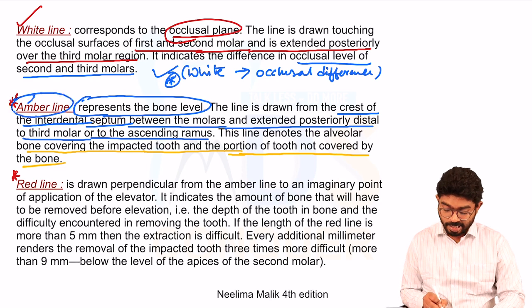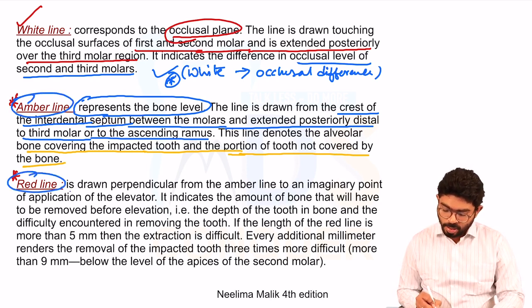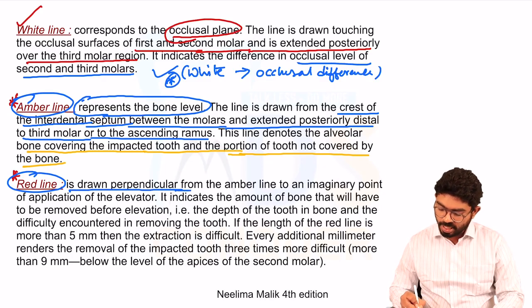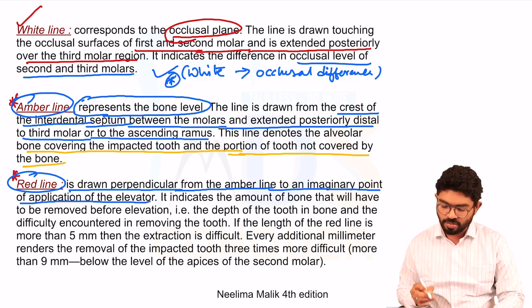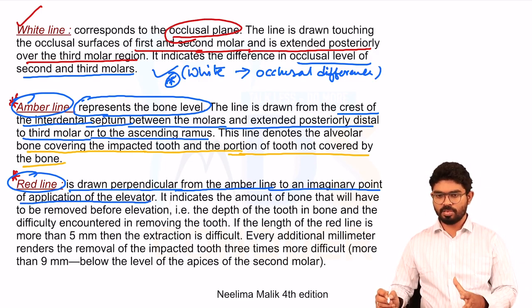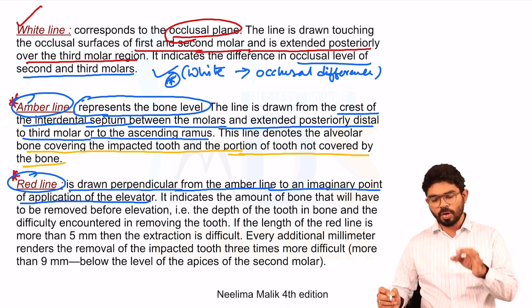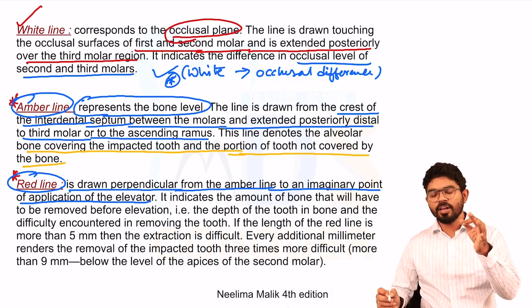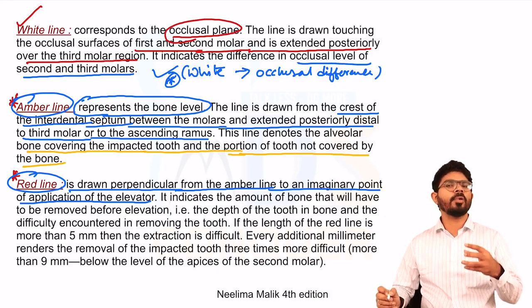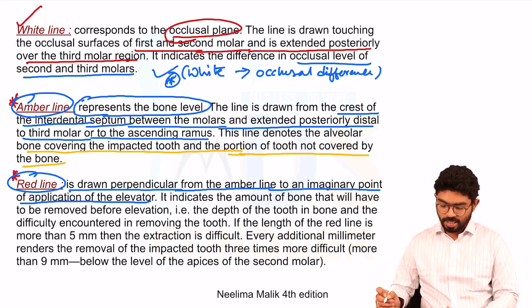The last one is the red line. What is the red line? It is drawn perpendicularly from the amber line to the imaginary point of application of the elevator. So when you are planning an extraction of an impacted tooth, you are going to place an elevator. So you draw a perpendicular from the amber line to the imaginary point where you are going to place the elevator. That line is called the red line.